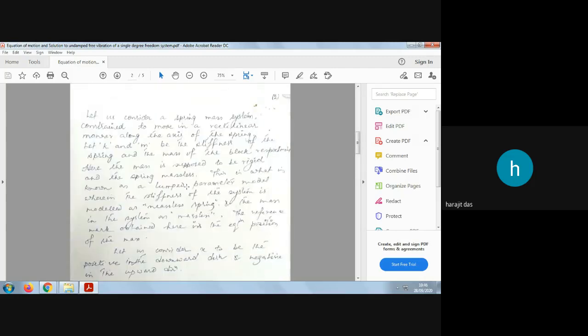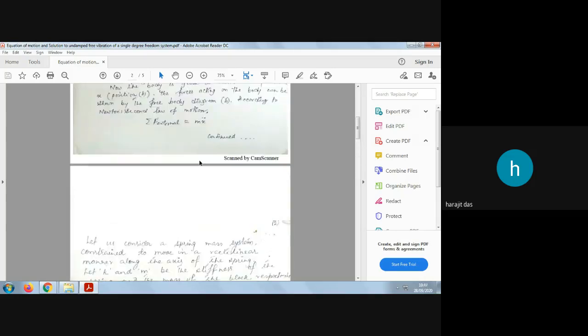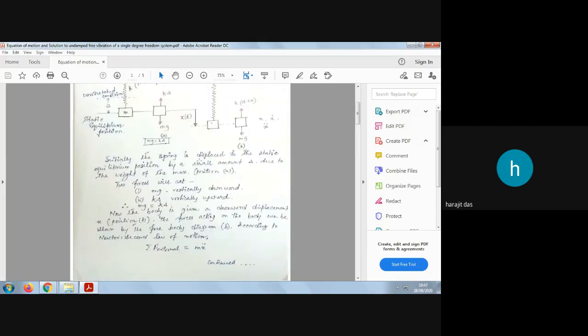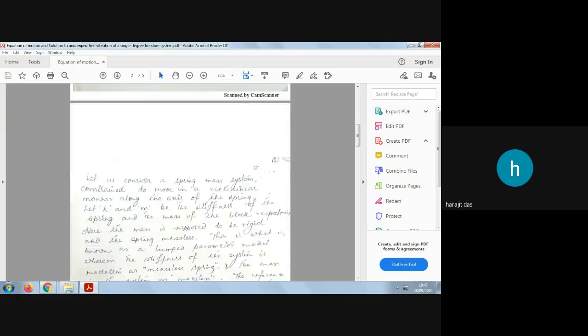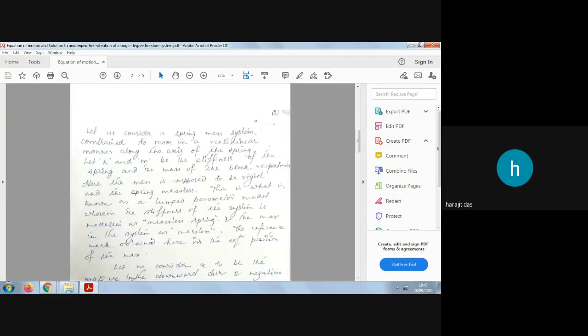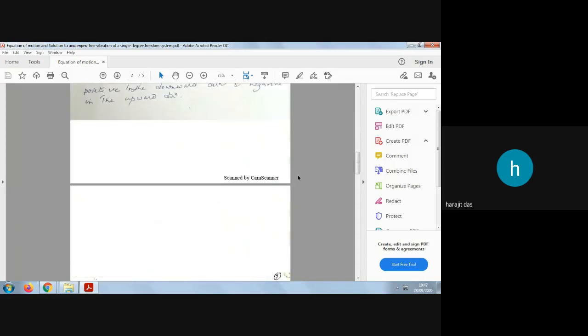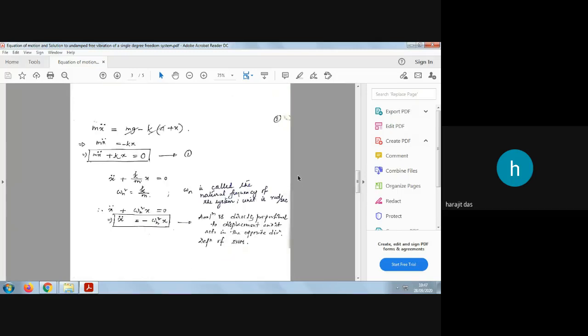All the theory I have told you is written here. For this diagram, this is how you get the free body diagram, the displacement and all those components. From this you will get all the things. I think this concept is clear to you.